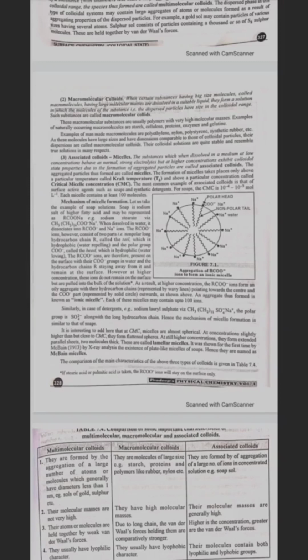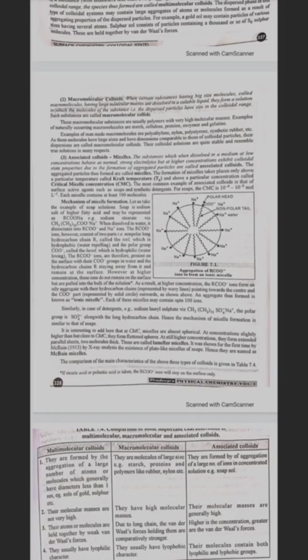It is interesting to add here that at CMC micelles are almost spherical. At concentration slightly higher than but close to CMC, they form flattened spheres. At still higher concentration, they form extended parallel sheets two molecules thick. These are called lamellar micelles. It was shown for the first time by McBain in 1913, by X-ray analysis, that plate-like micelles of soap exist. Hence, they are named McBain micelles.